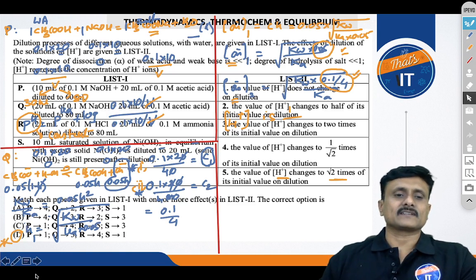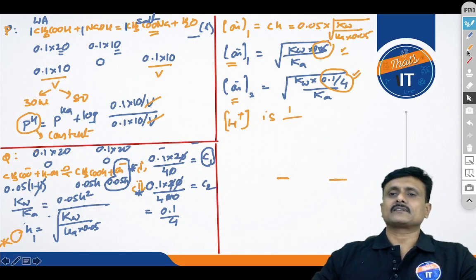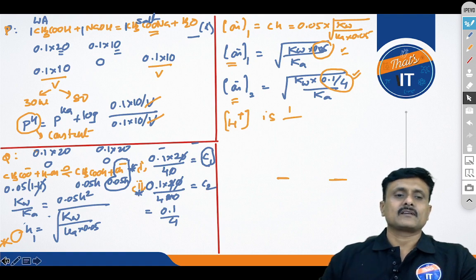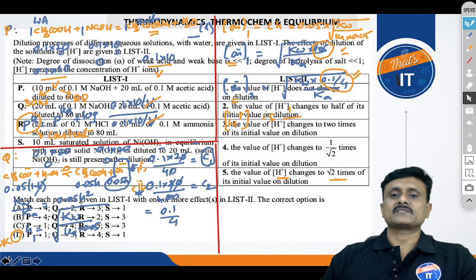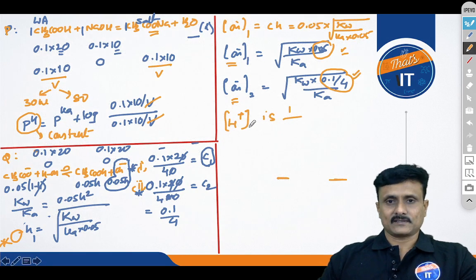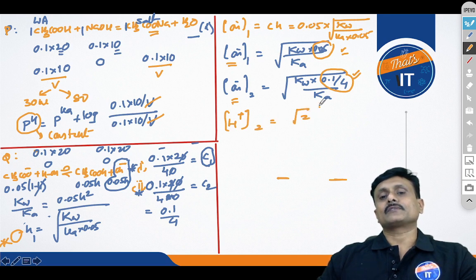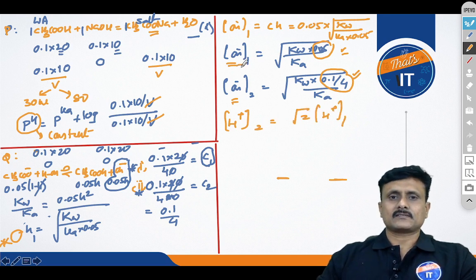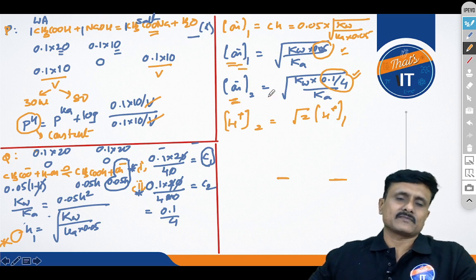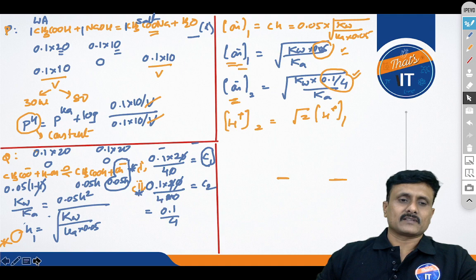So I want you to take the screenshot of this. Alright, take the screenshot of this, so you can see the concentration of H plus is how much? The value of H plus changes to root 2 times of the initial value upon dilution. That means the concentration of H plus in the final stage, when you simplify this, you will get root 2 times the concentration of H plus in the first case. That is the comparison between the two. So I want you to compare, right? This is how we proceed actually. Alright, take the screenshot and save it.